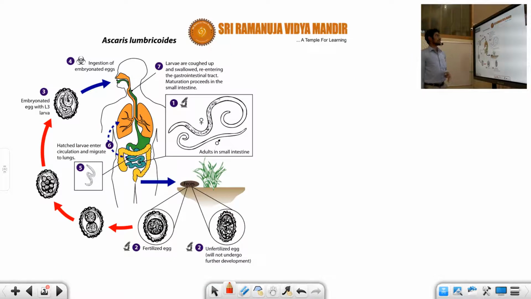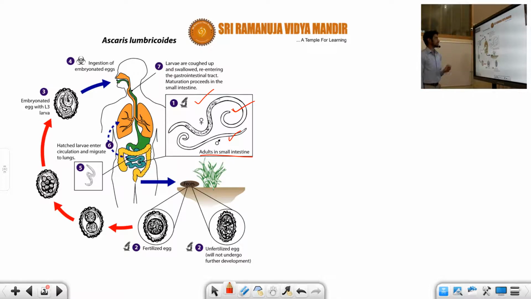See, this is about Ascaris lumbricoides now. Actually, Ascaris lumbricoides causes stomach discomfort in human beings. So how it is going on, you can see. In the first diagram, this is the female Ascaris and this is the male Ascaris. As you know already, the male Ascaris is very small when compared to the female. Now you can see the adult, which we can observe under the microscope in the small intestine.